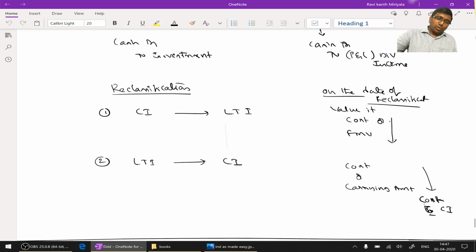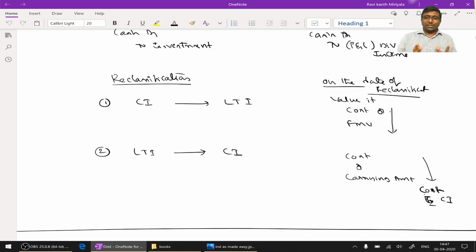And as you have classified some investments as current investment or long-term investment, in subsequent time there can be a change in classification. This may be due to a change in the intention, due to a change in the situations. You may reclassify, you may change. Reclassification means change in classification. So what can I have? I have only two, that is current investment and long-term investment. So current can become long-term, long-term can become current.